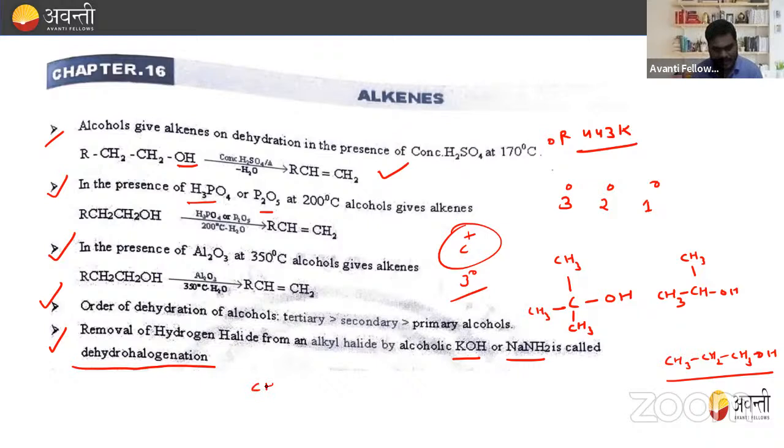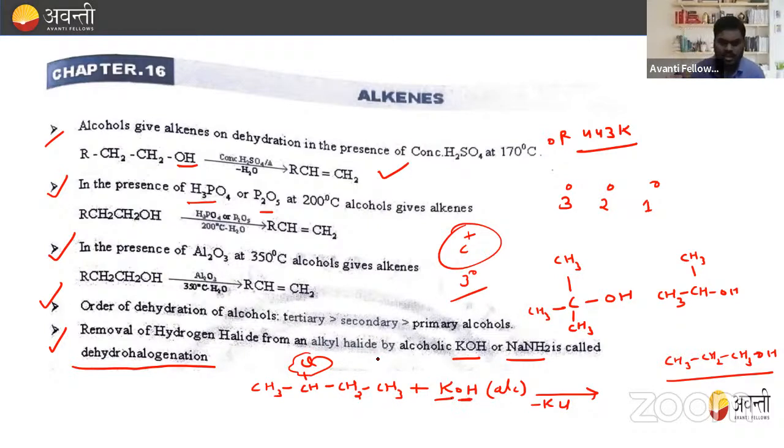For example, if I am taking CH3, CHCl, CH2, and CH3, and we react this with alcoholic KOH. Then what happens, beta? KCl is removed. Okay, KCl is removed. Now OH and one H is also eliminated. From which place? This is the alpha carbon. So this is a beta carbon. This is also a beta carbon. So the possibility of two products is there. Either H is removed from this beta or from this beta.